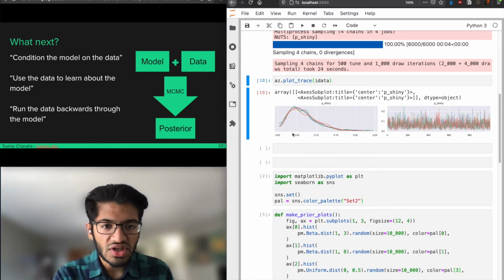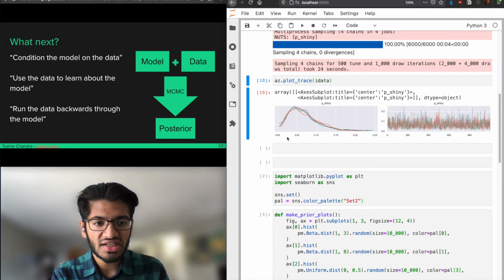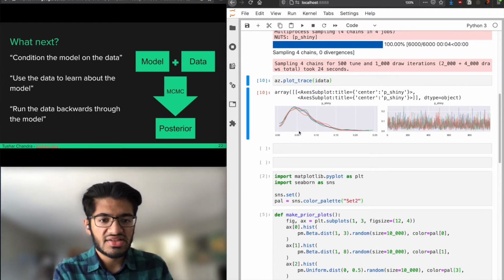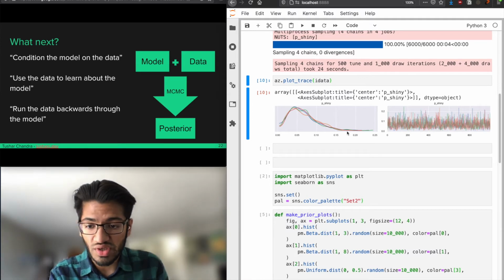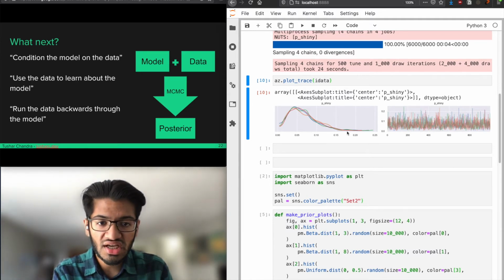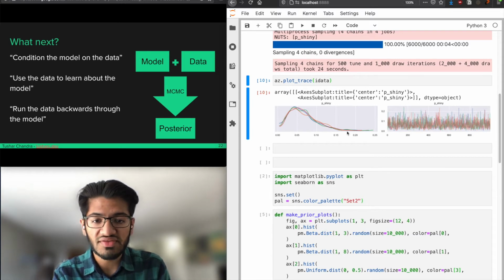And we get this. So on the left we have what we call a trace plot. Its title is, this is the posterior distribution of p shiny. This is what we think after running MCMC. This is what we think the distribution of the probability of the shiny is.